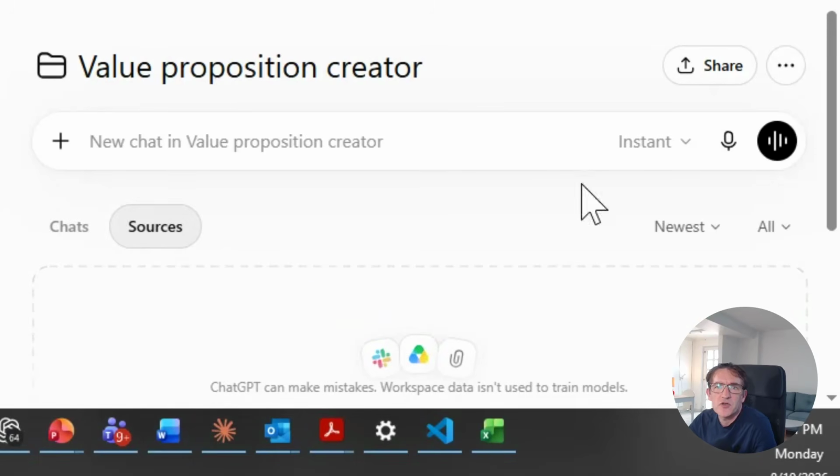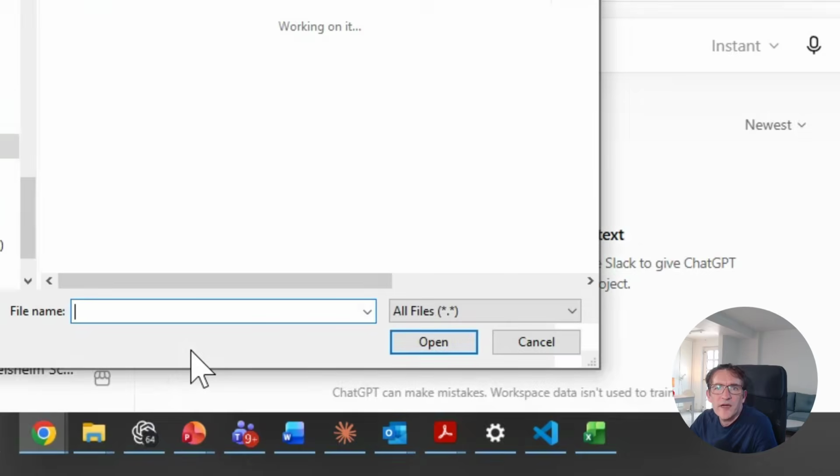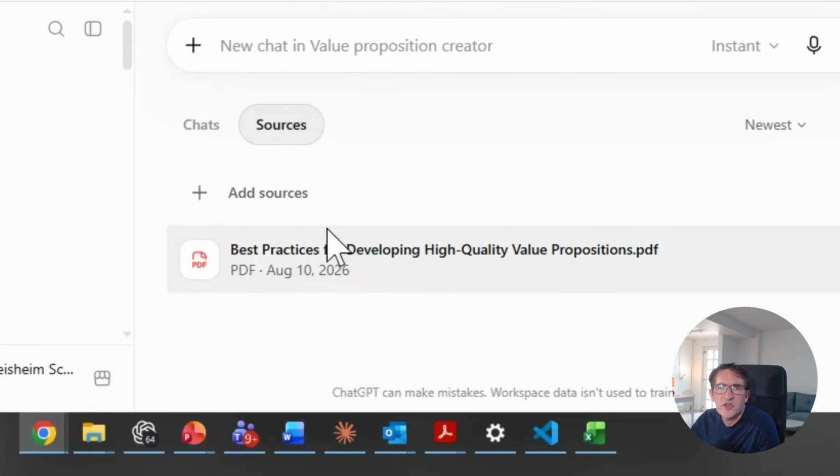So I will go here to sources. I will click on add sources. I will upload my file. Here is my deep research report in creating high quality value propositions. This is the one that I will add. Now my PDF has been added as a knowledge source, and now I have actually already decorated my room. I have some instructions, I have some knowledge sources. So now I can already start using my project for ideation.